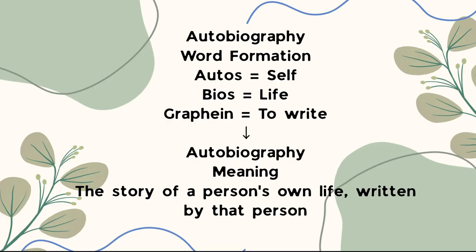Autos means self, like we have seen in the last video, autonomy, which means self-independent. So autos means self, bios means life, graphein means to write: the story of a person's own life written by that person.